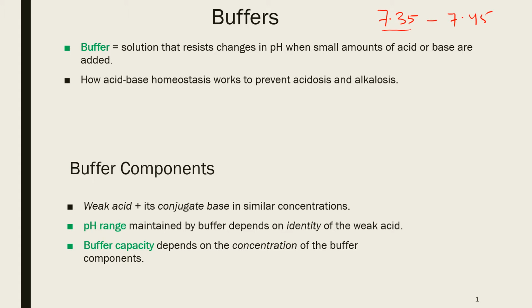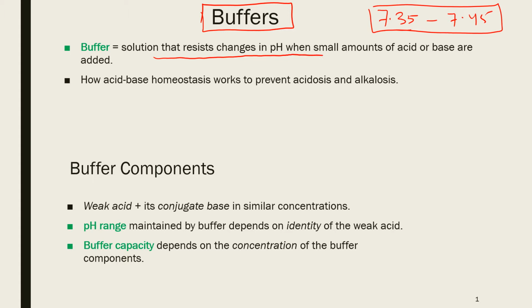Then how is it possible to prevent the fluctuations of the blood pH value? The answer is that blood and many other aqueous solutions are buffers. A buffer is a solution that resists the changes in pH when small amounts of acids and bases are added.